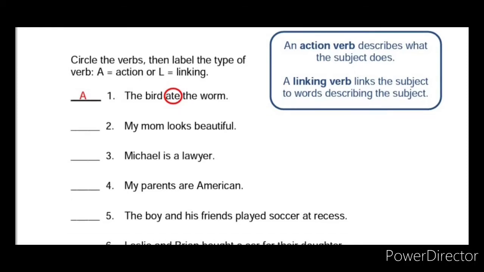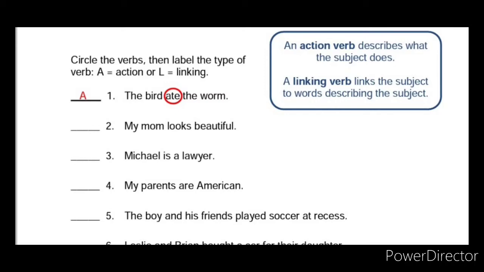So likewise you have to do the remaining sentences, find out whether it is a linking verb or an action verb, and mention letter A or letter L according to the verb. Look at the second one: My home looks beautiful. What kind of verb is used here? Mention whether it is A or L in the given blank.